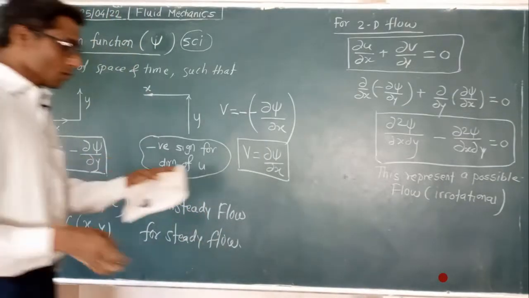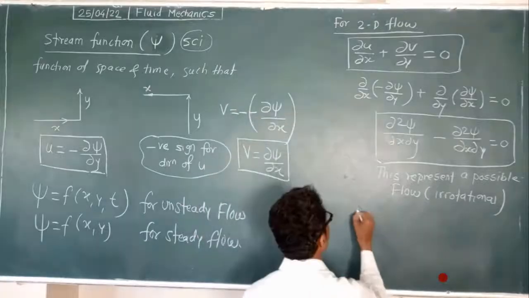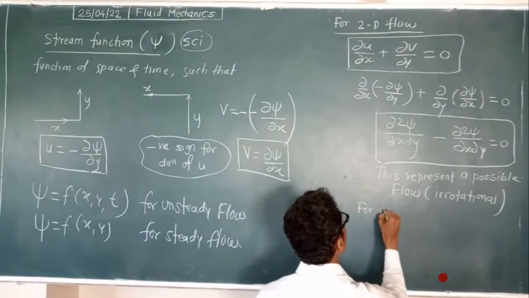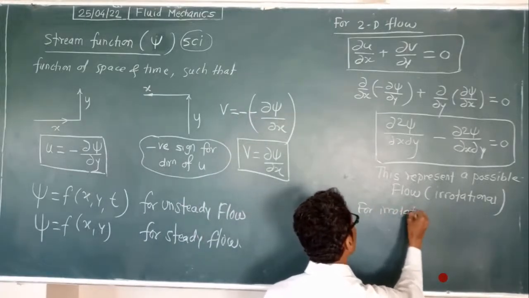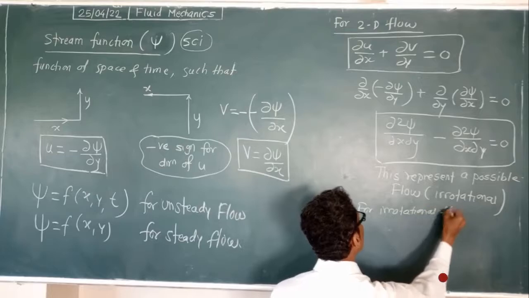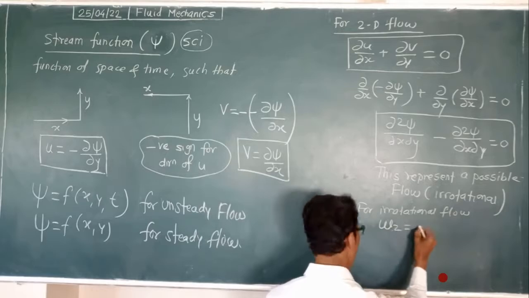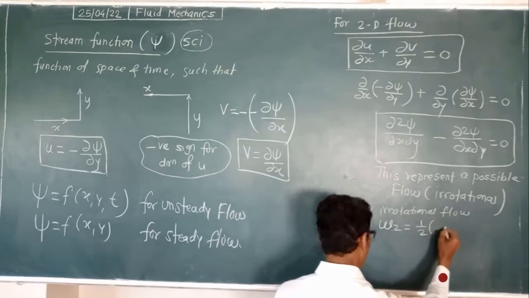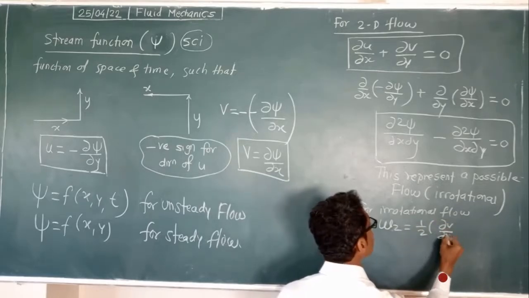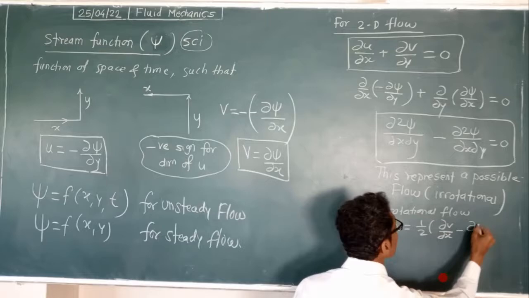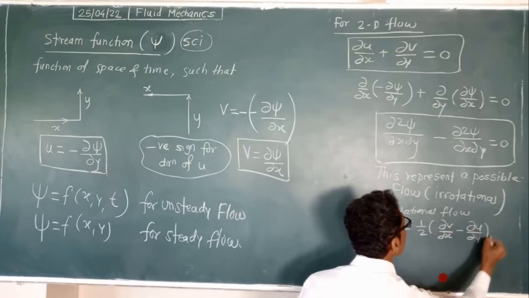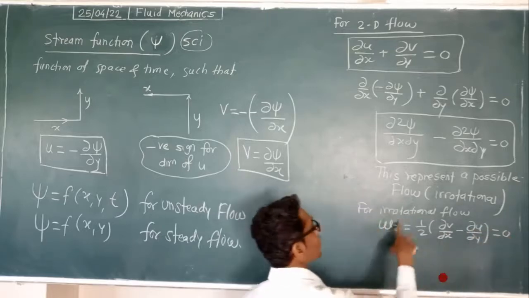Now for irrotational flow, write down: omega means angular velocity, omega z is what? Half of delta v by delta x minus delta u by delta y, that is equal to 0 for irrotational flow.